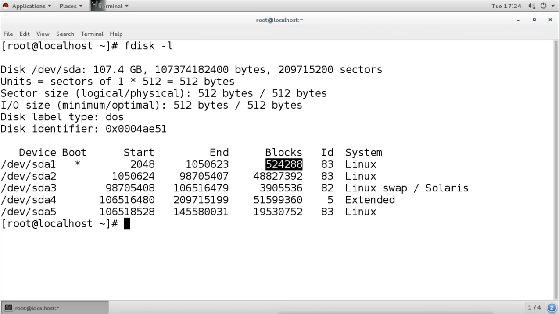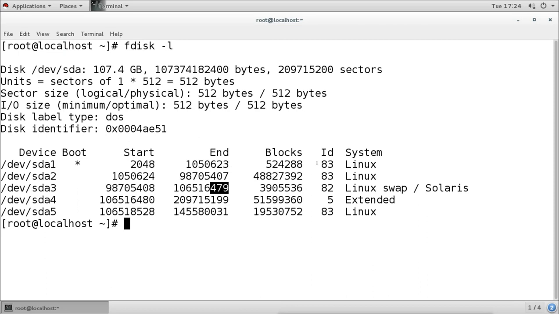Then the second partition is starting from this sector number. You can see the first is ending at 623 and the next is starting from 624. Then it is ending on this number, and the third one is starting from 408 and ending on 479. So this is the sector number, and this is the block size in bytes.